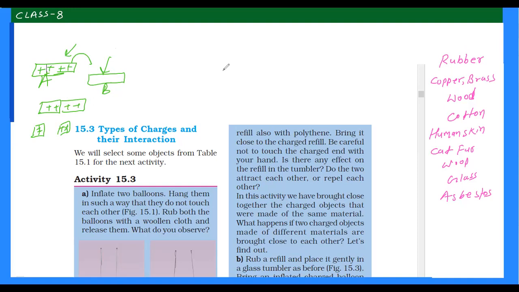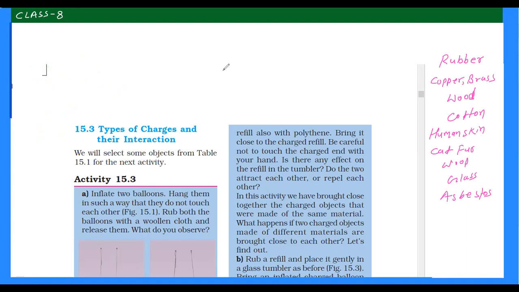The third method of charging is charging by induction. In charging by induction, you don't have to make any physical contact between a charged body and an uncharged body. So without making contact, it can charge an object. Suppose a positive charge is brought near an uncharged object.